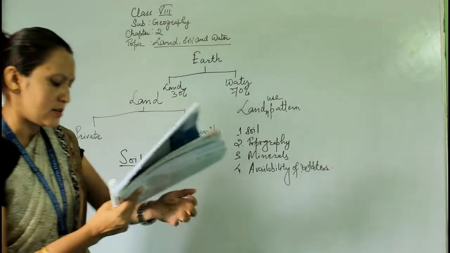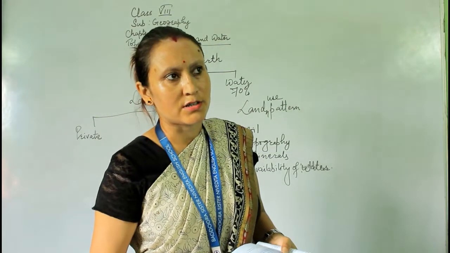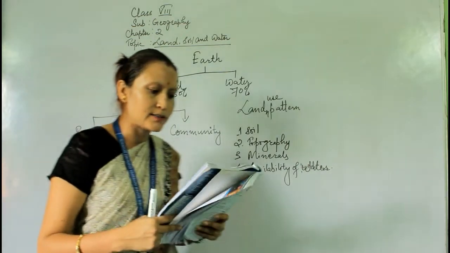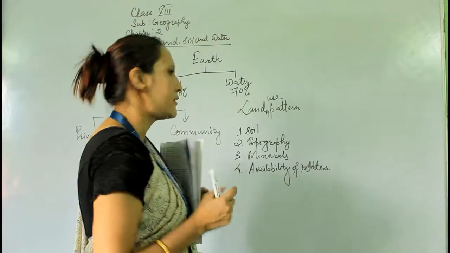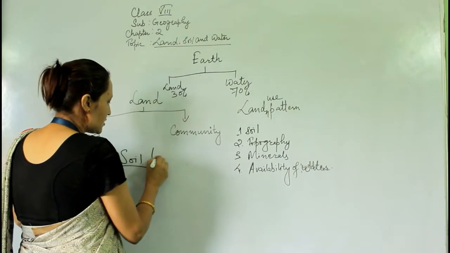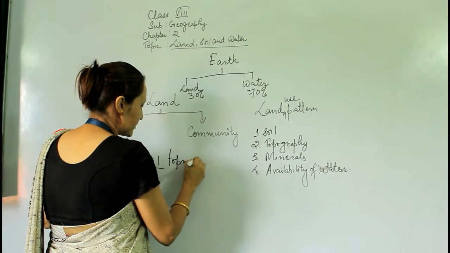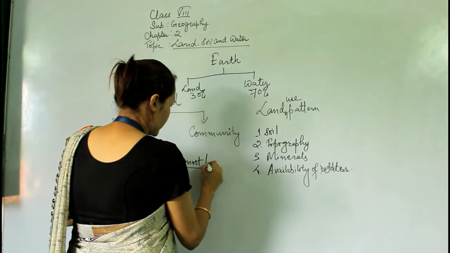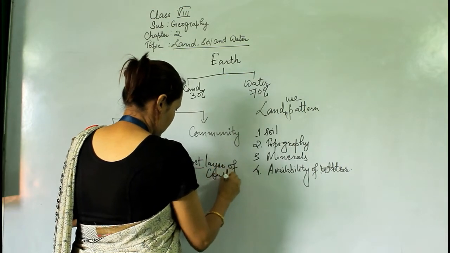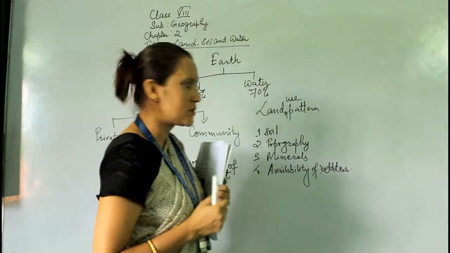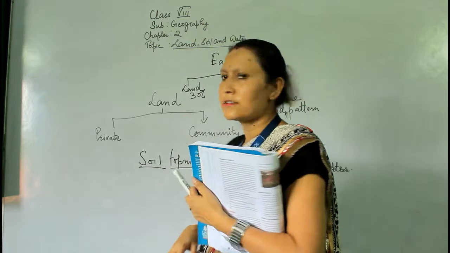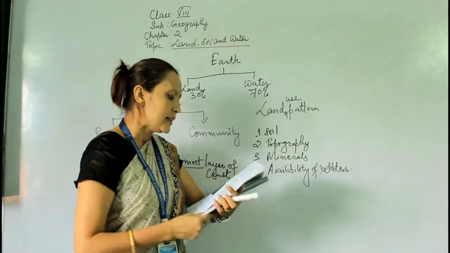Now what are soils? Soil is an important natural resource. Soil is also a natural resource which is essential for all living organisms. It forms the topmost layer of the earth's crust. We have studied about the lithosphere. So soil, this land, also comes under the lithosphere.